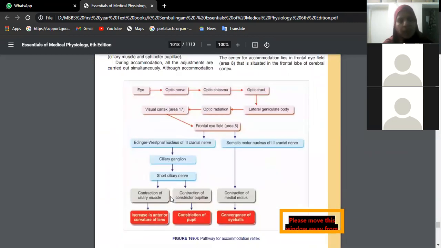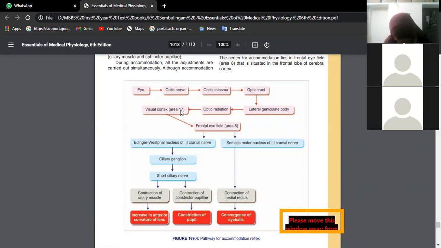Now once you have understood the pathway, see here, the vision passes through the eye, then optic nerve, optic chiasma, then optic tract. This is all the visual pathway: lateral geniculate body, optic radiation and visual cortex, area number 17. Accommodation reflex, in the sense, suppose you are looking at a far object, your eyeball is adjusting.